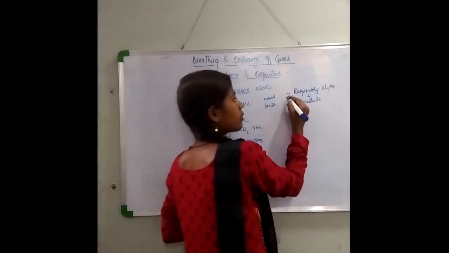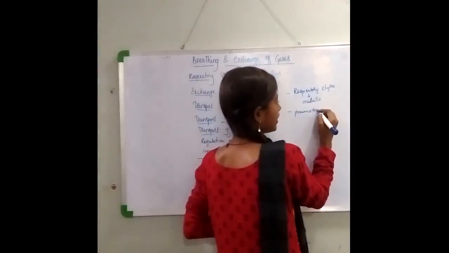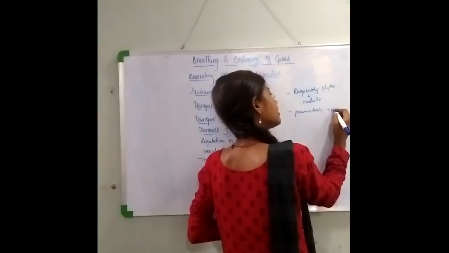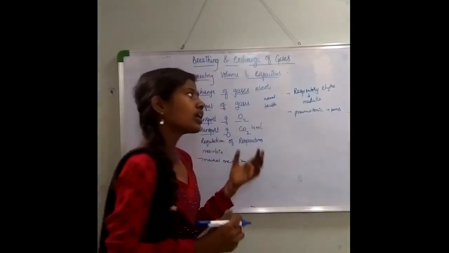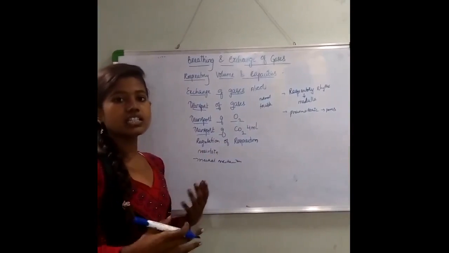Now you have one more center called the pneumotaxic center, which is present in the pons. This center will moderate the respiratory system whenever your body needs certain moderations.